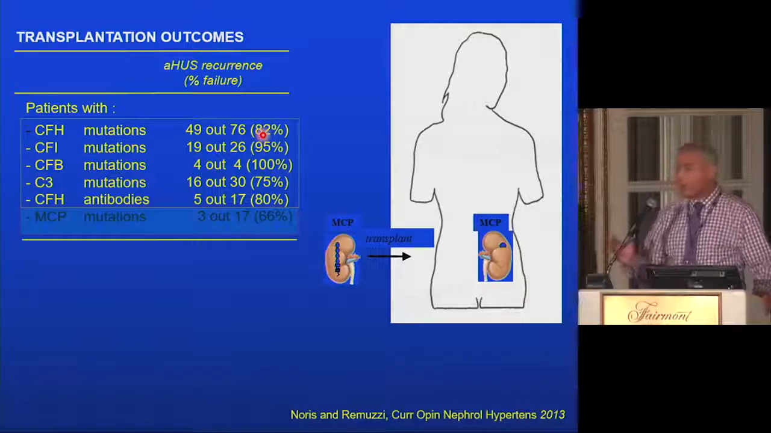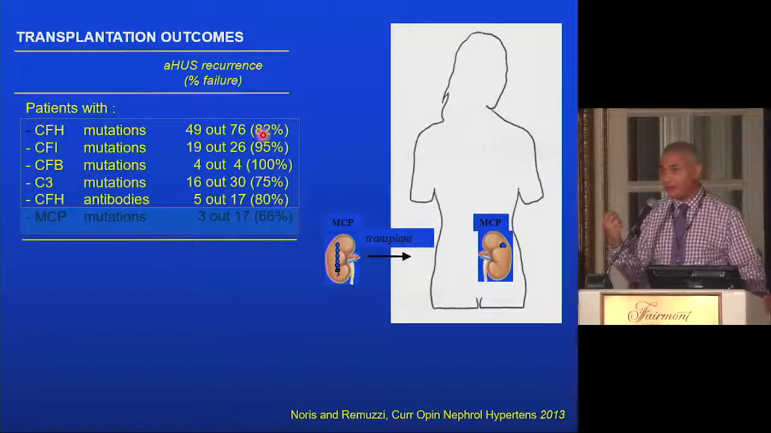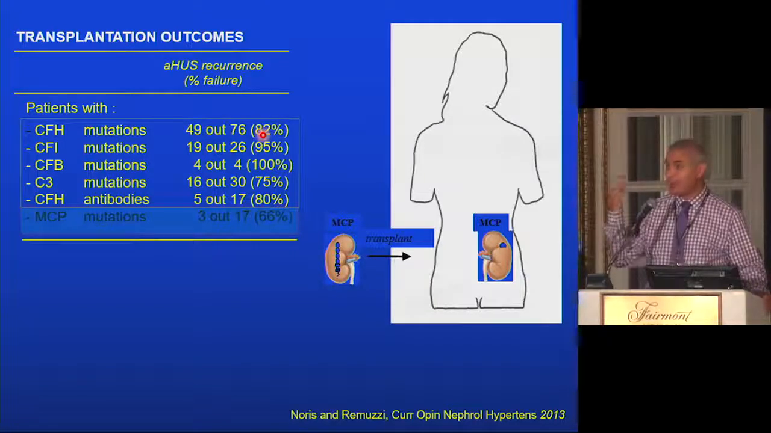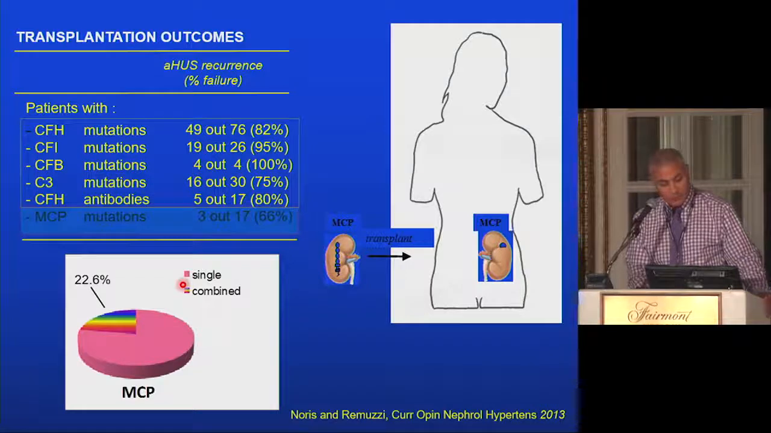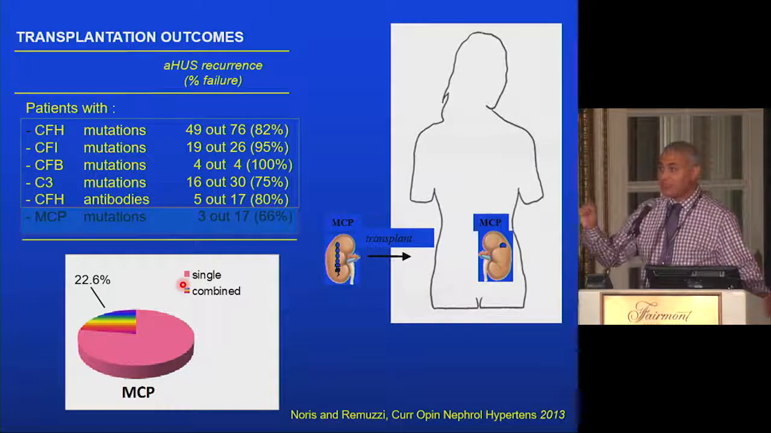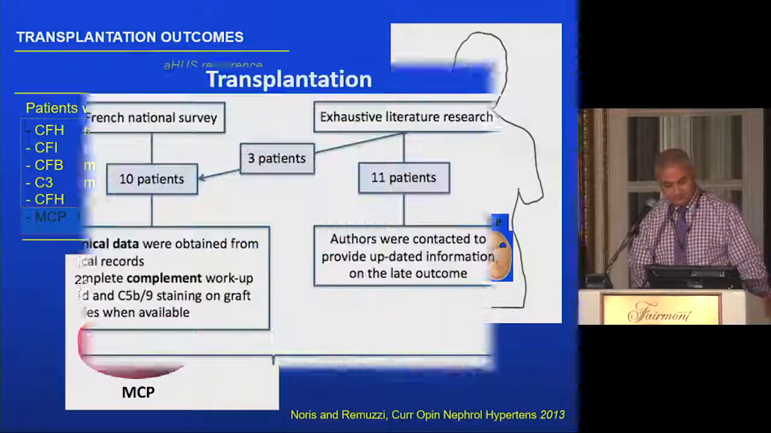MCP is a special case. You know, MCP, I said, is an endothelial protein expressed on the surface of the endothelium. So if you transplant a new kidney with a normal MCP, you should cure the disease. Despite that, 15% of the patients could still recur. And the reason for this is that 25% of patients who have MCP mutations have mutations in other regulatory proteins. So this is why I think prior to transplant, genetic testing is very important to know what kind of mutations you're dealing with.